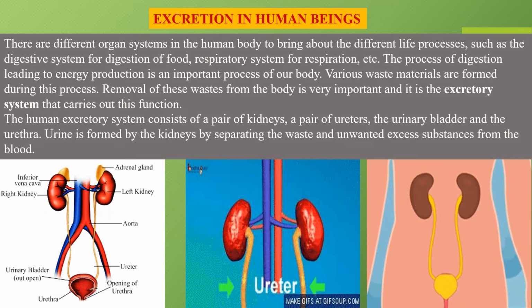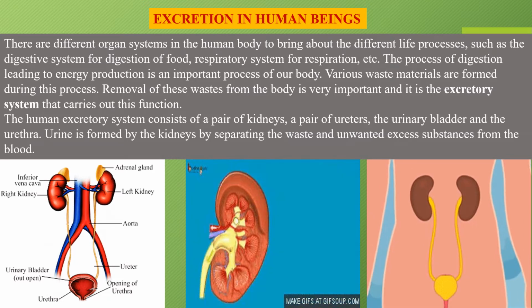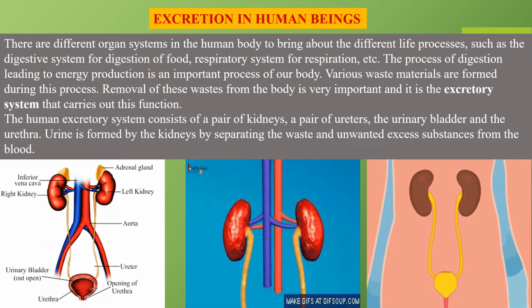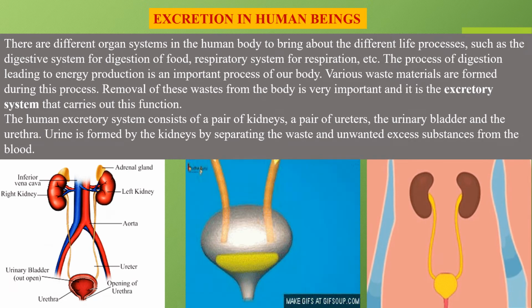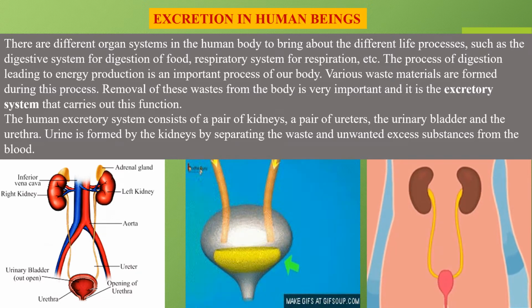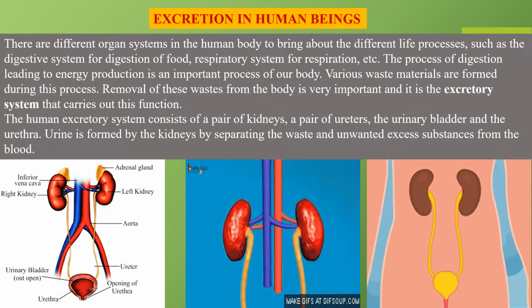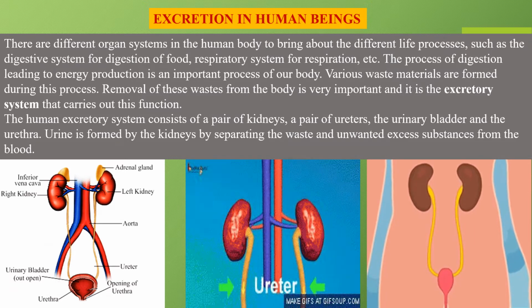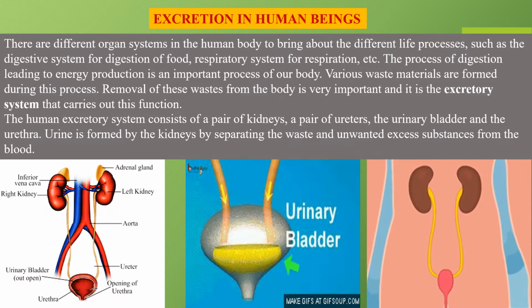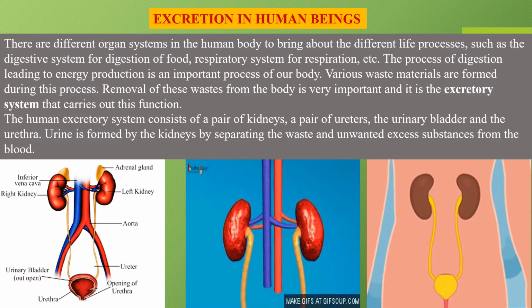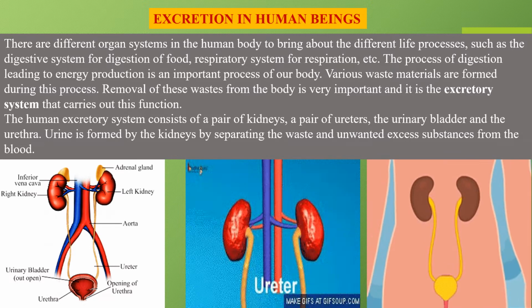Okay, this urinary bladder collects the waste from the kidney, and this waste is coming down from the kidney with the help of a tube-like structure called as the ureters. Okay, ये ureters भी pair में हैं, kidney भी pair में हैं, और urinary bladder एक ही होता है. After this, the urine which is formed by the kidney by separating the waste and unwanted excessive substances from the blood.